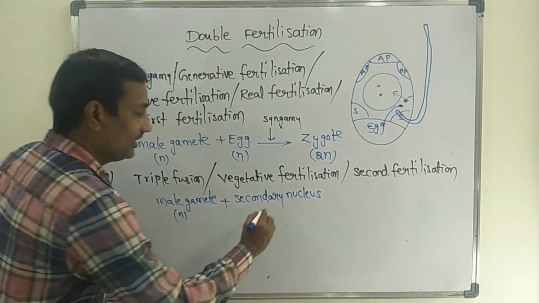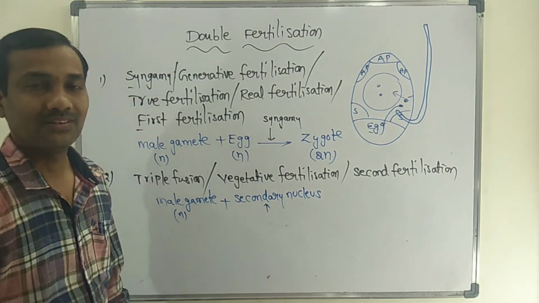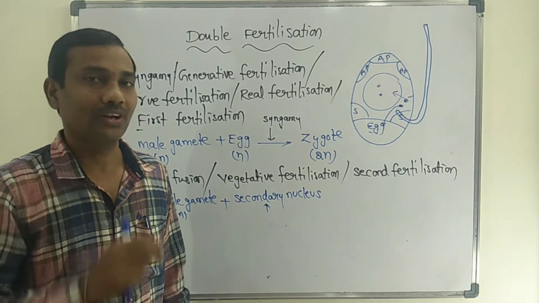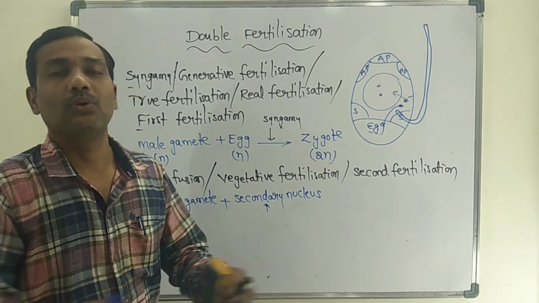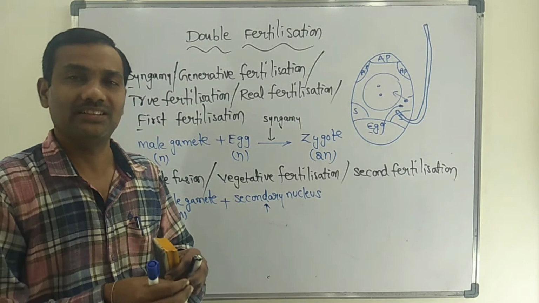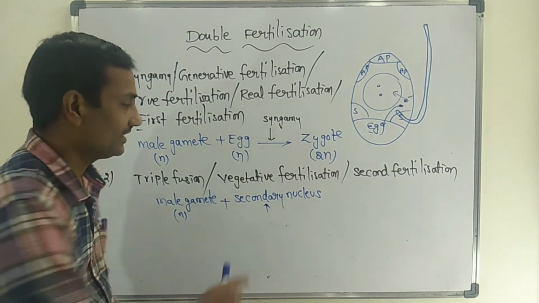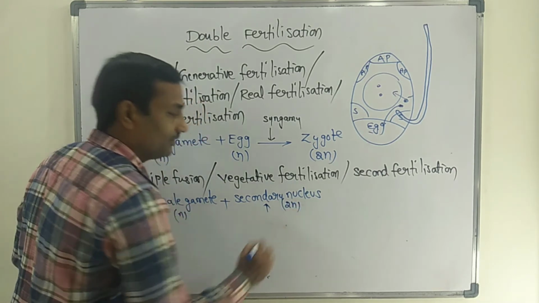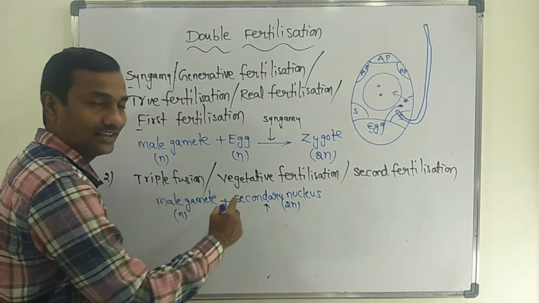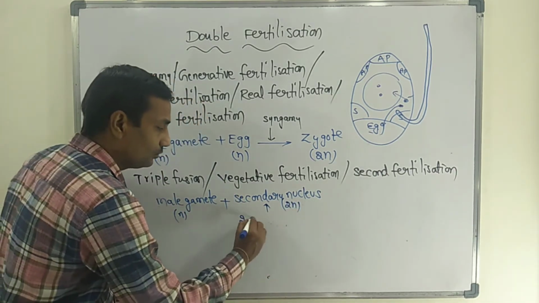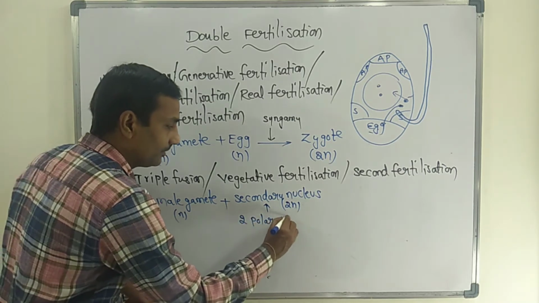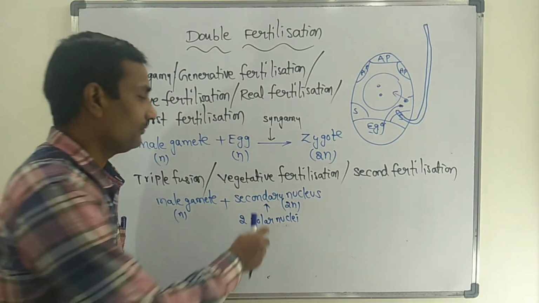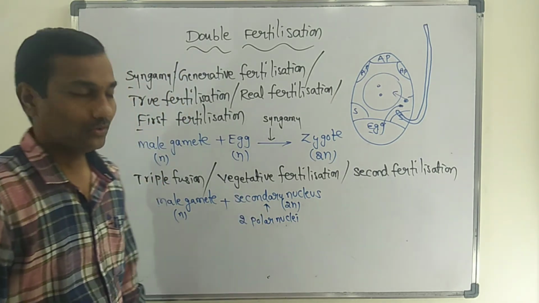How is the secondary nucleus formed? In the embryo sac, in the central cell, there are two polar nuclei. The two polar nuclei fuse with each other just before fertilization, and the secondary nucleus is formed, so you can consider it 2n.